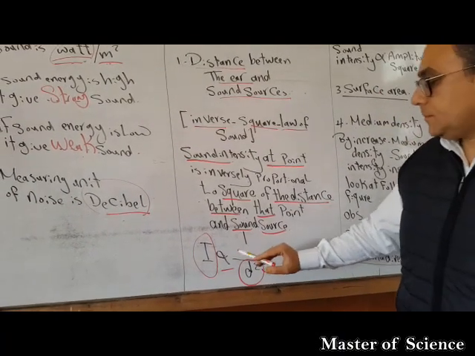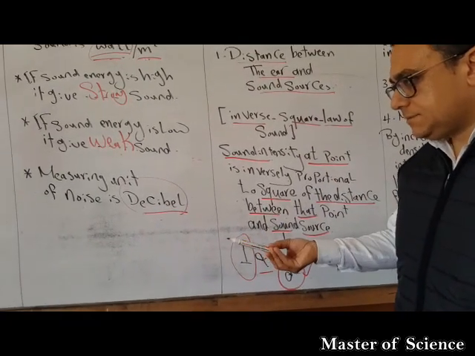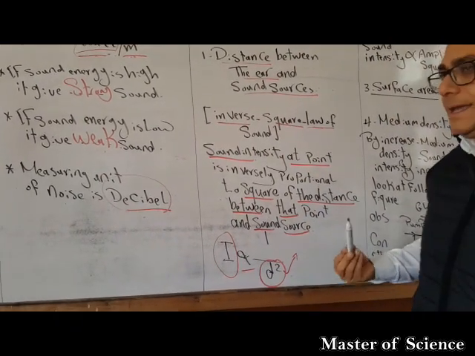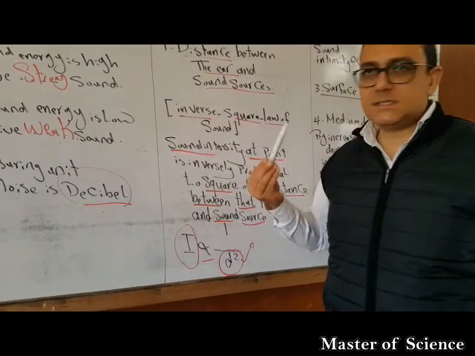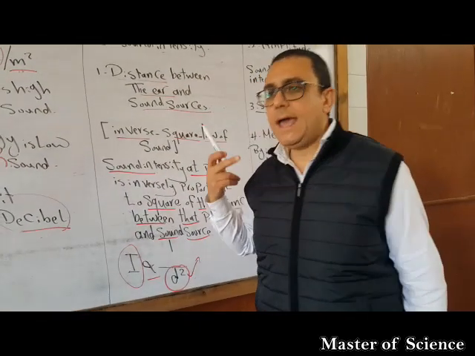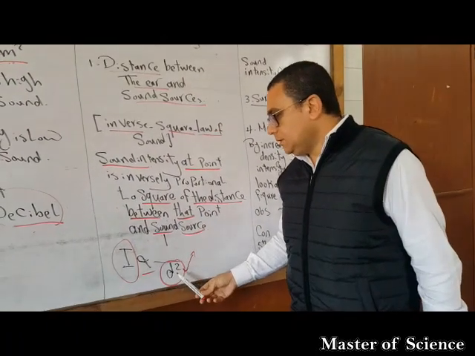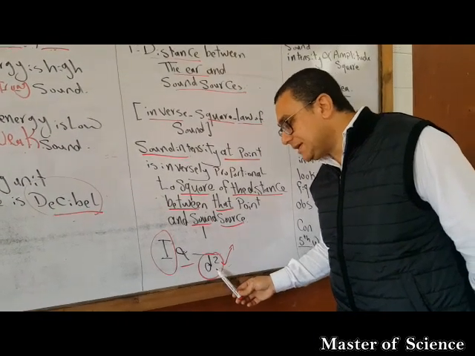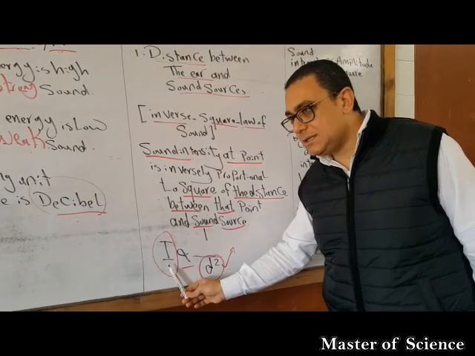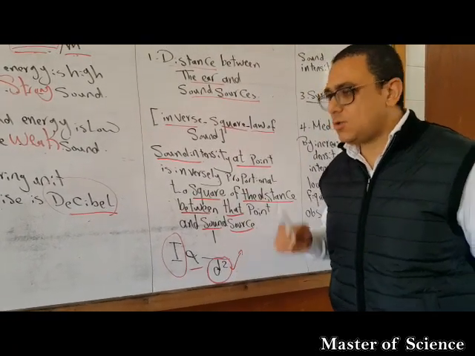Okay, so what happens if the distance between the source of sound and your ear increases double? What will happen to the sound intensity? We said the distance increases double, so the sound intensity will decrease to a quarter.